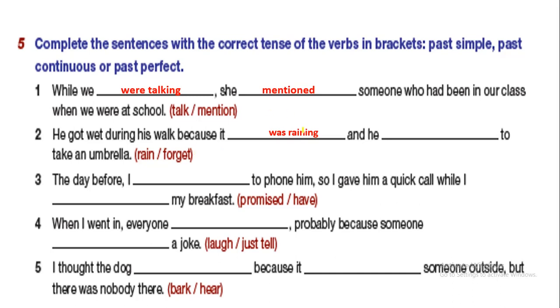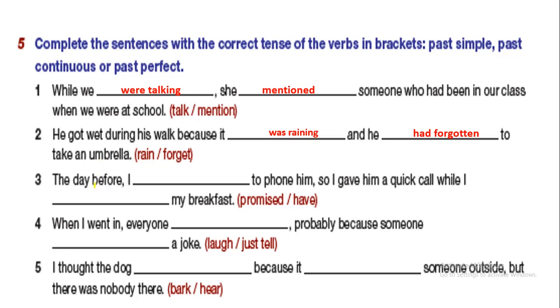If it were not a long action, my students, surely he would not get wet. But here he got wet during his walk. And here we have the verb forget, to take an umbrella. What do you think? Is there an order for the actions here or not? Yes, here we have an order. So here it is what? He had forgotten to take an umbrella. Just like the key, he forgot them at home and then went out. He forgot first, then went out.